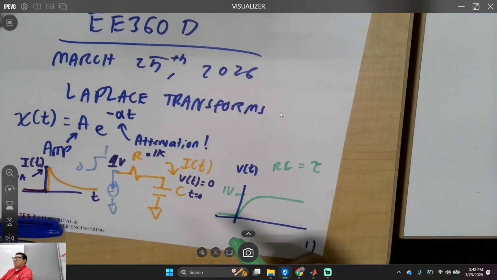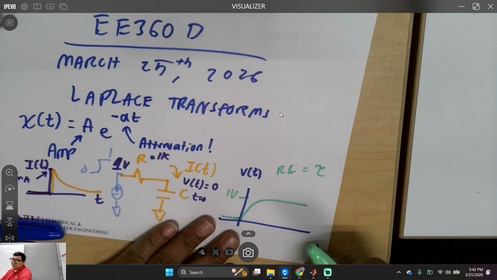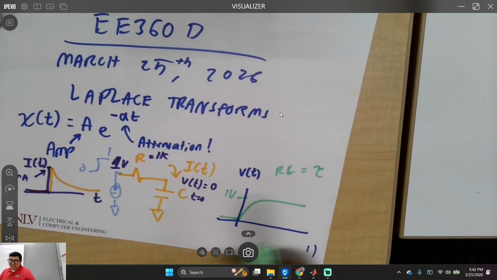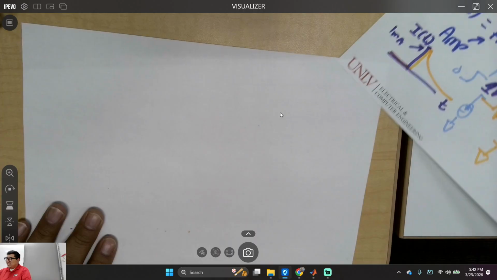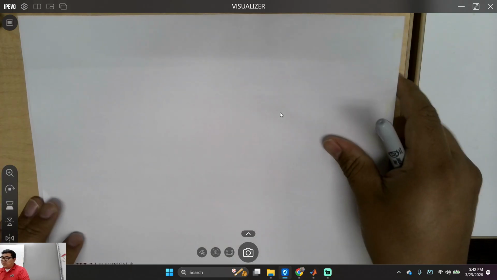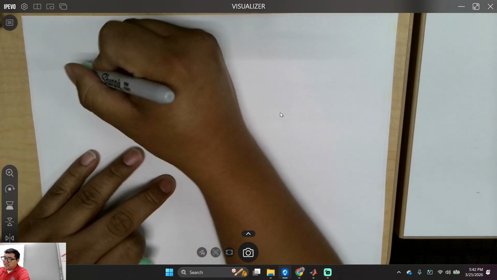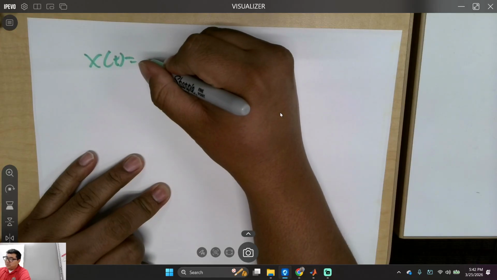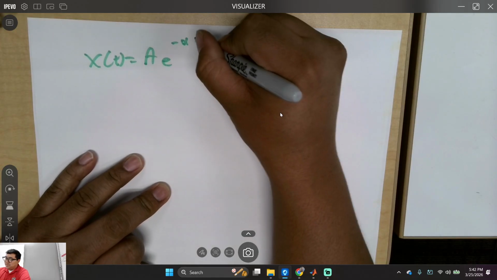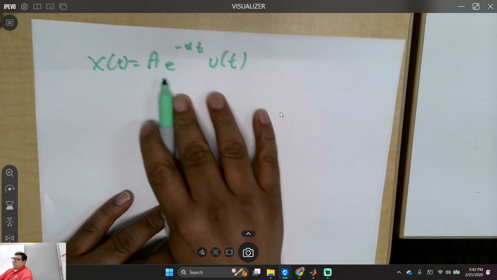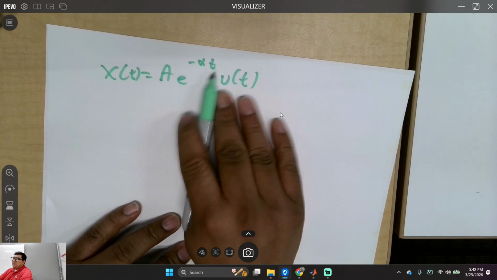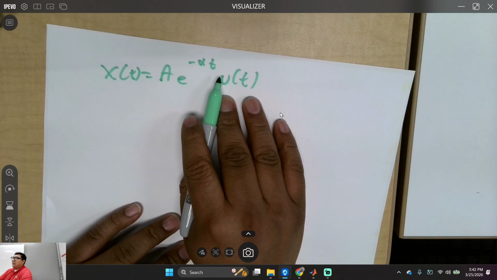Anyways, would you like to do this the hard way using integrals and convolution? No, it gets a little painful. But that's where Laplace, this funny guy, says, you know what, there's an easier way to do circuits, and that's where he comes up with this little guy. Let me show you. Don't worry, I'm just trying to get you all warmed up to this. x of t is equal to A e to the minus alpha t u of t, where every signal is going to have an amplitude and some type of decay. Is that cool with everybody?